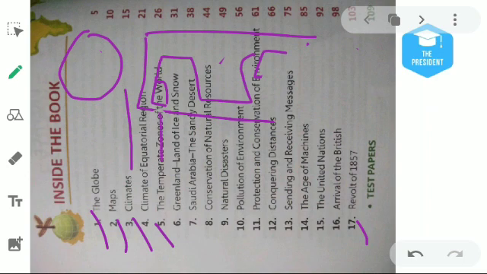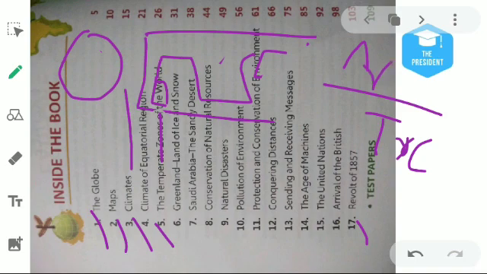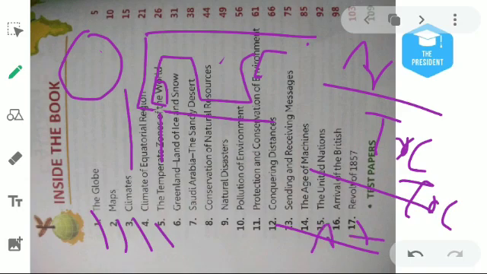Temperate zones means the areas lying between the Tropic of Cancer to the Arctic Circle, and the area lying between the Tropic of Capricorn to the Antarctic Circle, known as the temperate zone. We will learn about this in great detail in chapter number 5.